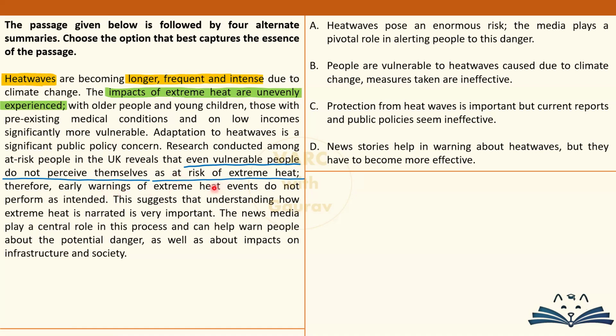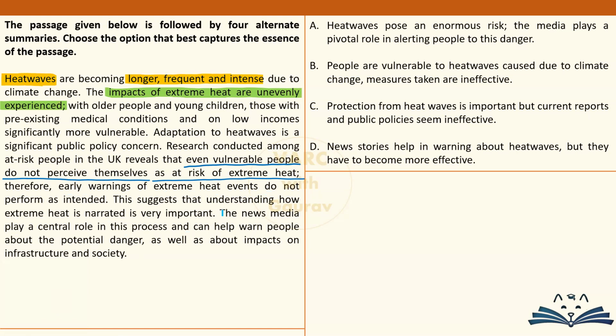इसीलिए सरकार जब भी वार्निंग्स देती है that very hot days and very hot events are going to come, please protect yourself, people don't really pay attention to it. ठीक है, that's not a good point. So what is a remedy which is being suggested by the author? What is a good solution that could come forward? Solution is that author says कि मीडिया का हेल्प लेना चाहिए, especially न्यूज मीडिया.